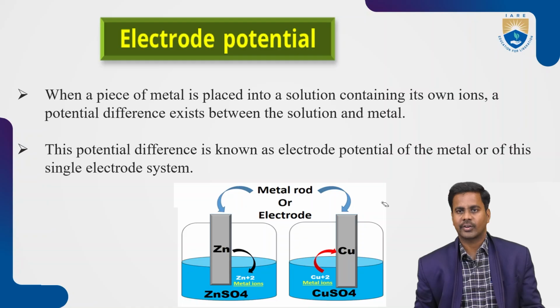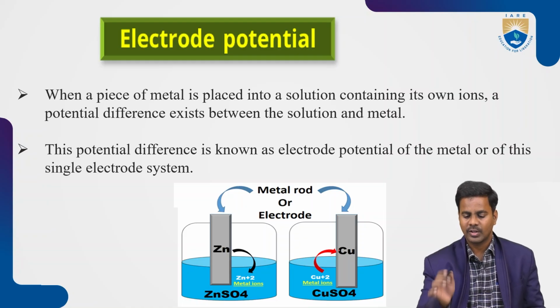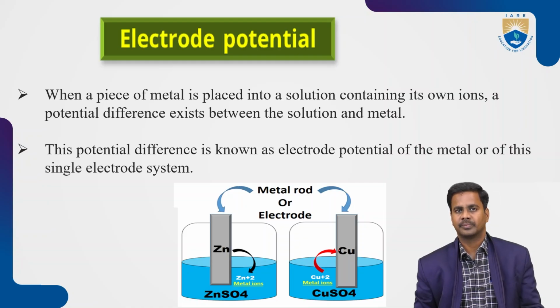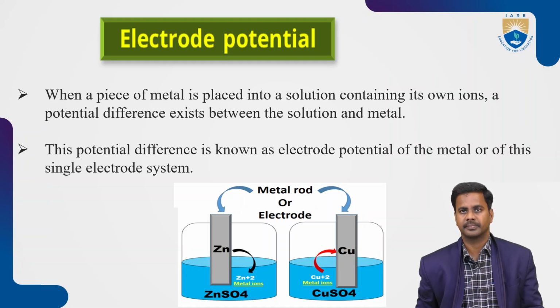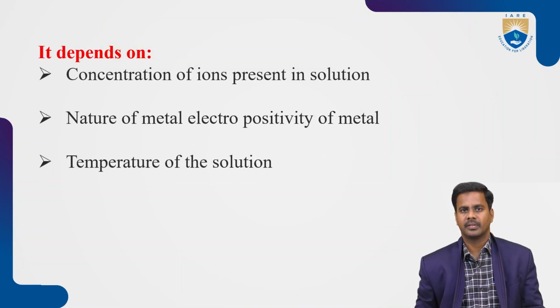So it gains electrons from the copper sulfate solution. This electrode potential depends on the concentration of ions present in the solution, the nature of the metal electrode, and the temperature of the solution.